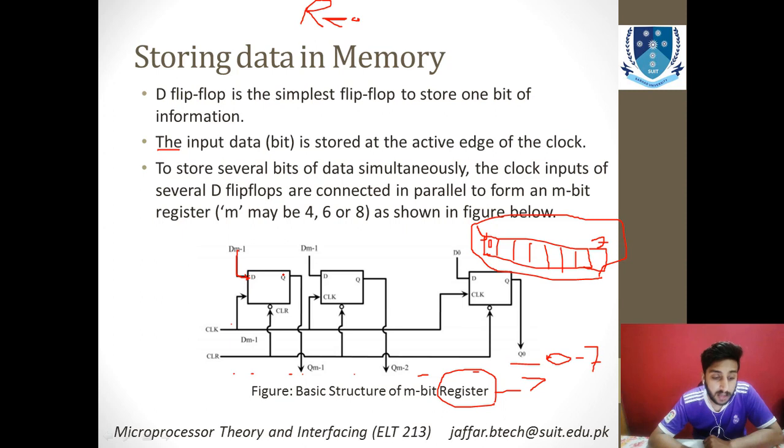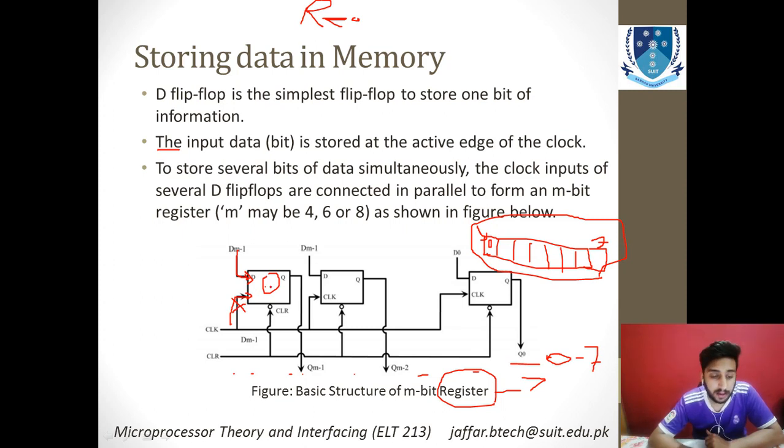If the clock is low and the data is coming in, it will not store that data. For storing the data, you need to set the clock at a higher level. This means you have to give a pulse to this clock input, so that at that instant the value you get will be stored.